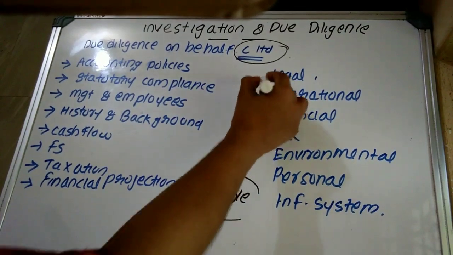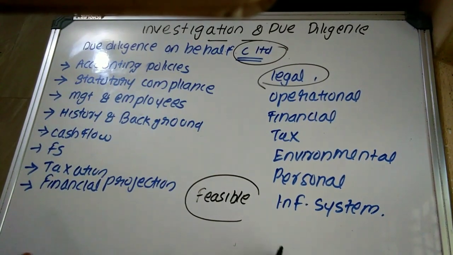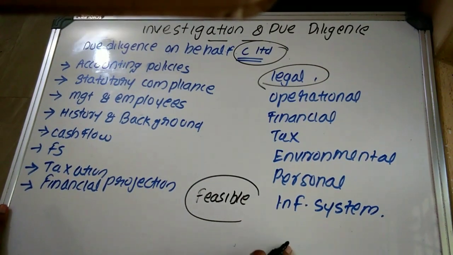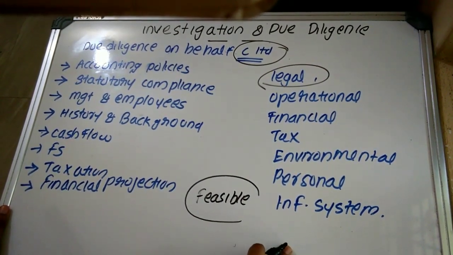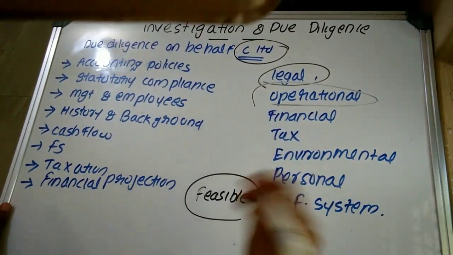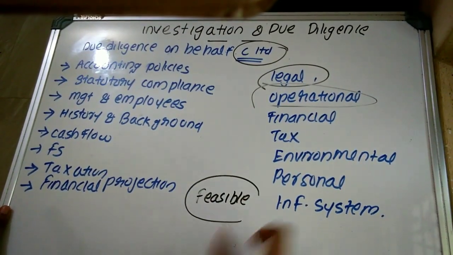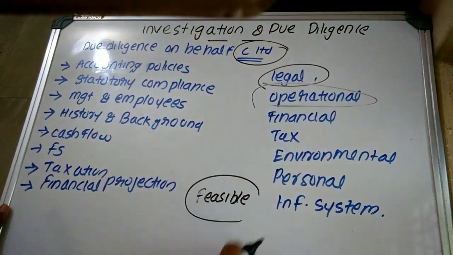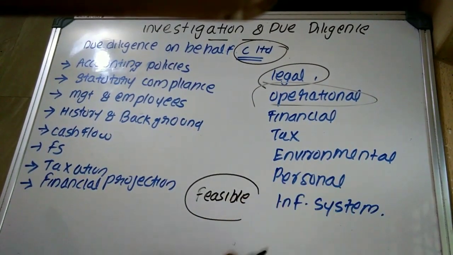So legal due diligence. What is meant by legal due diligence? Whether they are complying with all applicable laws and regulations. Operational due diligence: whether commercially, whether they are making maximum utilization of available resources in their operations, whether they are commercially feasible.